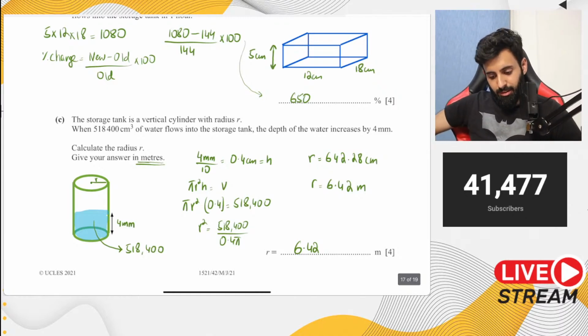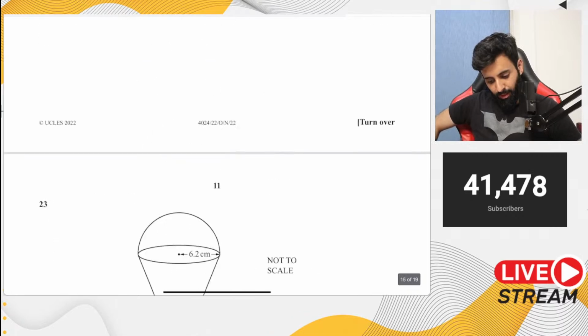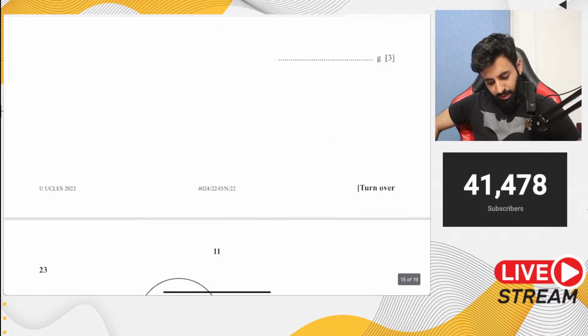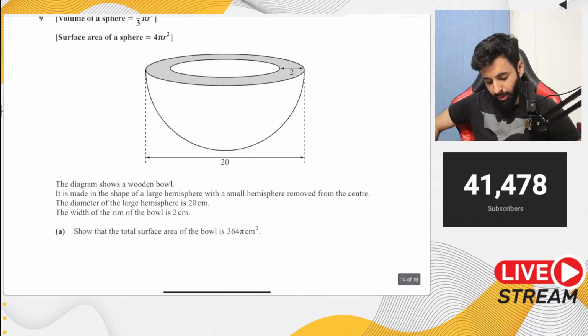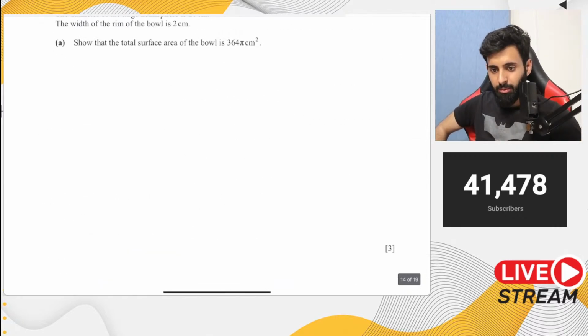Okay. So let's do one more question. Okay. एक question किसी ने suggest किया था. I think it was this one. Yeah, October, November 2022, paper 2, variant 2. So I think I'm going to do this question, okay, and we'll call it a day.